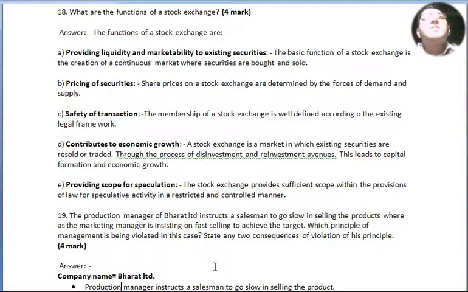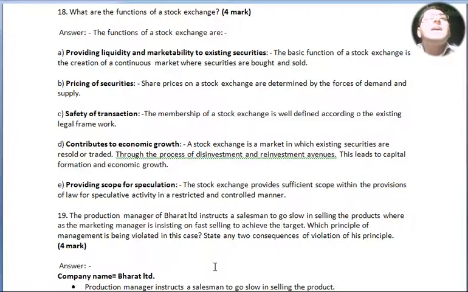What are the functions of a stock exchange? For 4 marks. The functions of a stock exchange are: point number A, providing liquidity and marketability to existing securities. The basic function of a stock exchange is the creation of a continuous market where securities are bought and sold. Point number B, pricing of securities. Share prices on a stock exchange are determined by the forces of demand and supply.